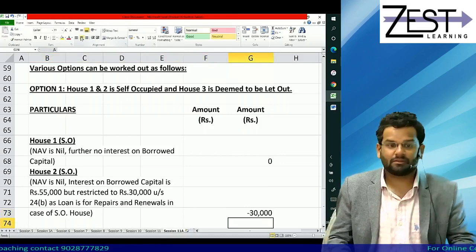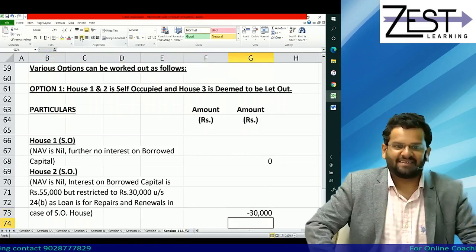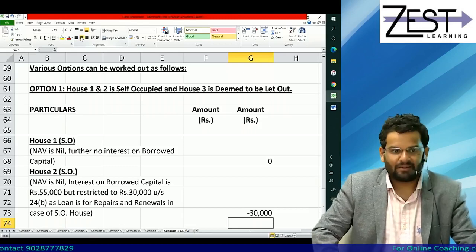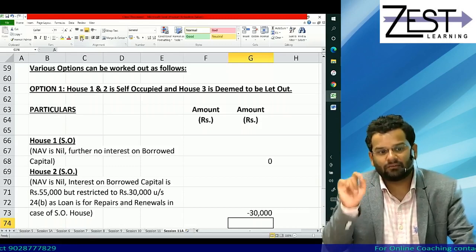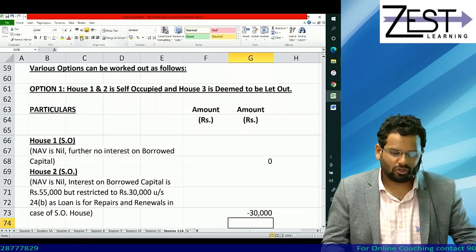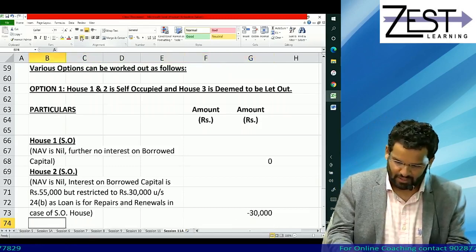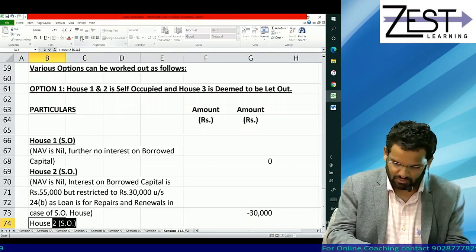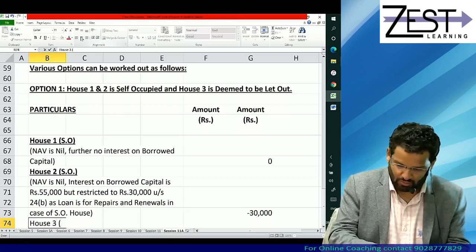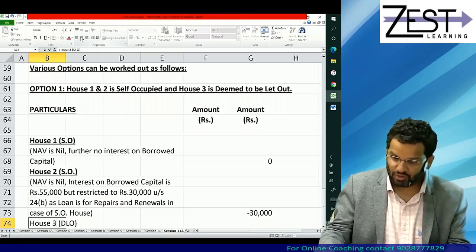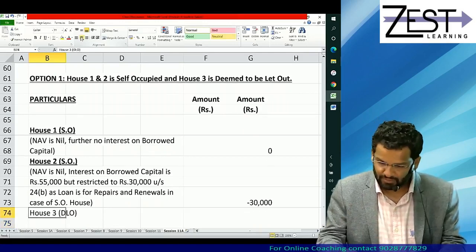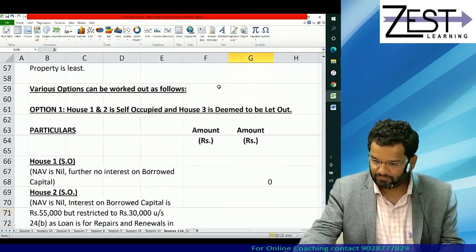Accepted? Why it will be loss? NAV nil. Standard deduction nil. Directly interest on borrowed capital negative 30,000. So loss of 30,000. And now can you guide me for house 3, which is DLO? So directly you have already calculated. Take that figure. Check here.